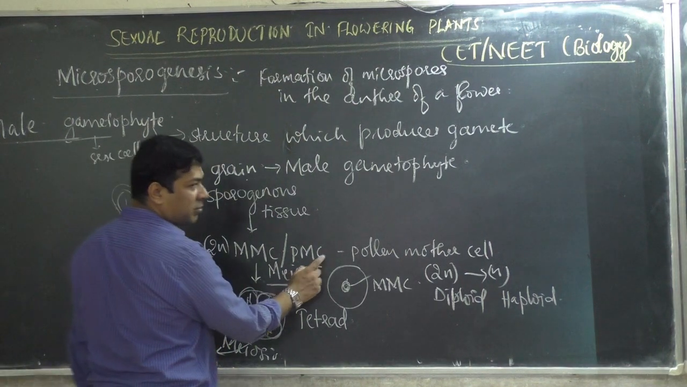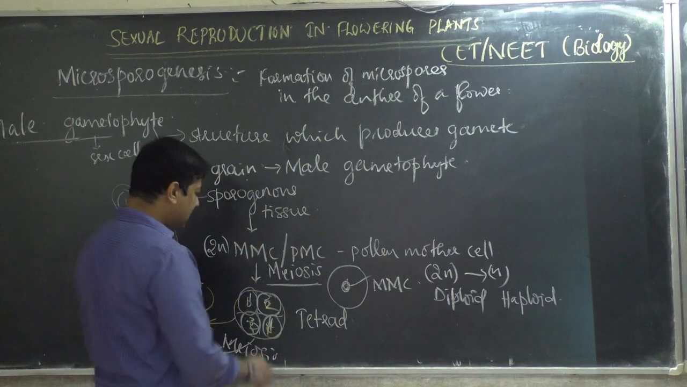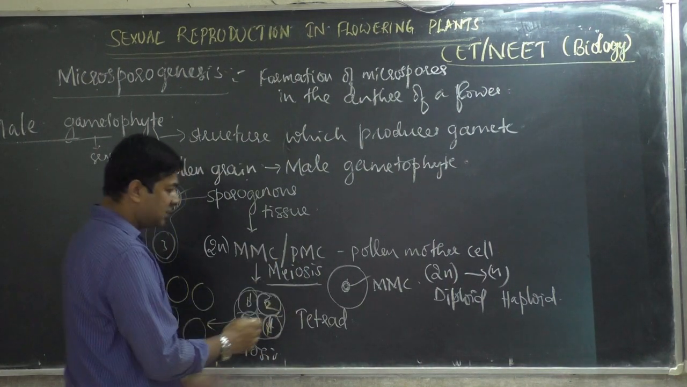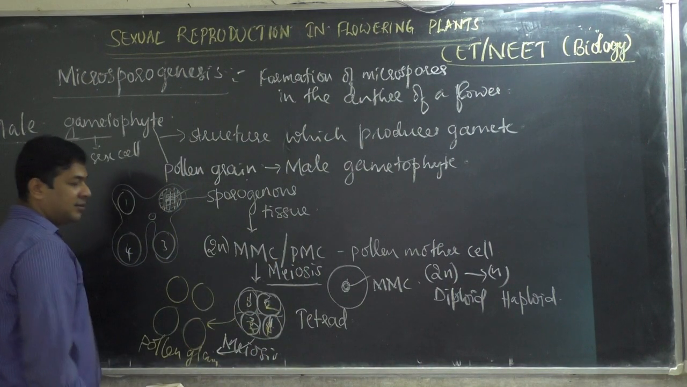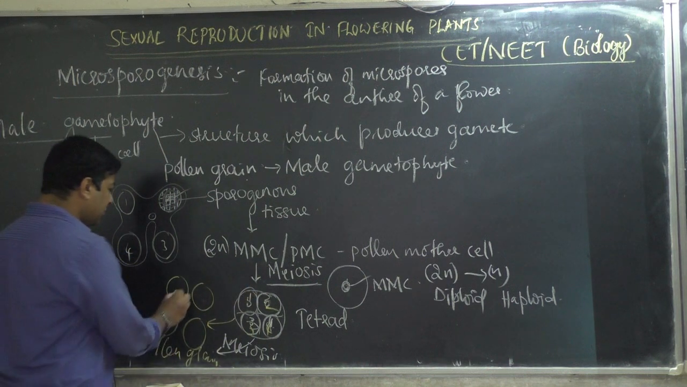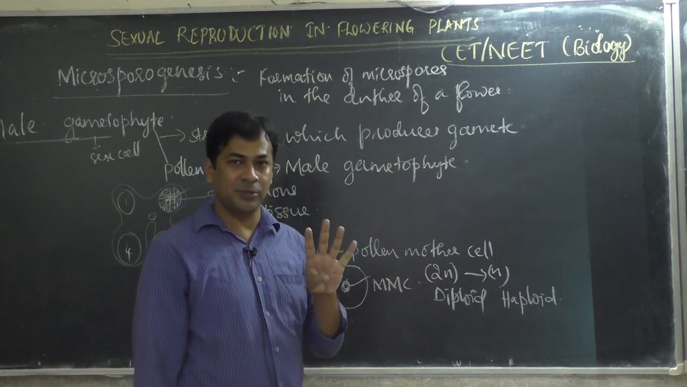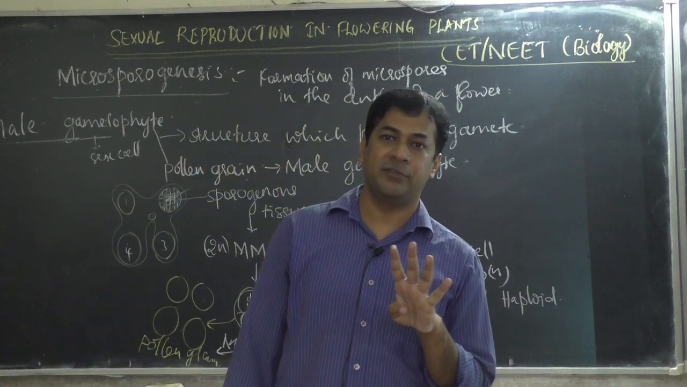This was the microspore mother cell. It became a tetrad, a structure containing 4 cells. Then the 4 cells are separated. It was a microspore mother cell, now it became microspores. How many microspores are formed? 4 microspores are formed. You should remember this from the NEET point of view.